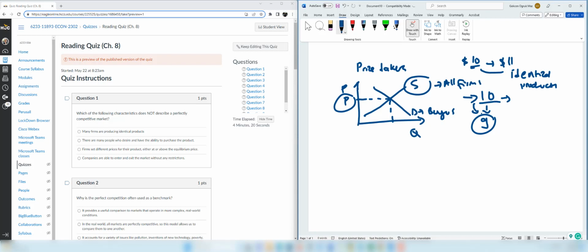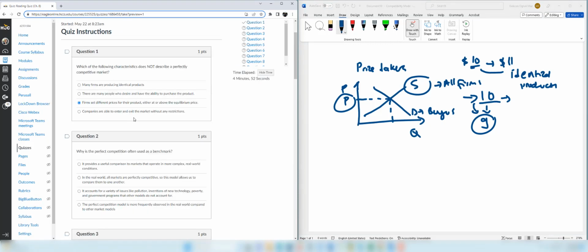And given this information now, we can find out which of the characteristics does not describe a perfectly competitive market. The first one, many firms are producing identical products, is correct. There are many people who desire and have the ability to purchase the product. This is correct. Firms set different prices for their product, either below or above the equilibrium. This is not correct. The last option, companies are able to enter and exit the market without any restrictions. This is also another characteristic of a perfectly competitive market. The firms can enter or exit the market anytime they want.